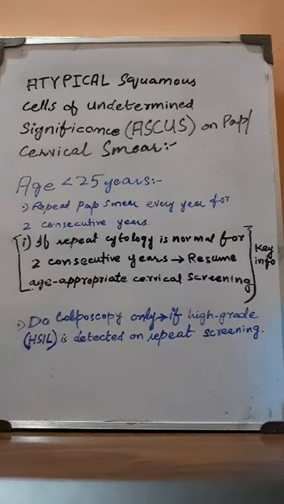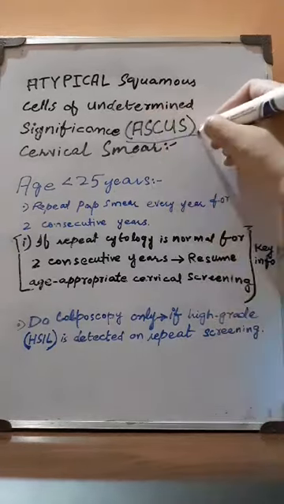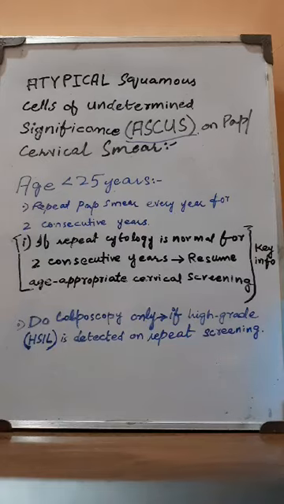So I'll be starting this series in which I'll be discussing the specific findings which can occur as a result of that PAP smear, and what are the next guidelines, and in what age group what guidelines are recommended. So as you can see, this topic specifically appears a lot in USMLE exams. Atypical squamous cells of undetermined significance. When a patient undergoes PAP smear or cervical smear, and we find out this ASC-US, which means atypical squamous cells of undetermined significance, what should we do?